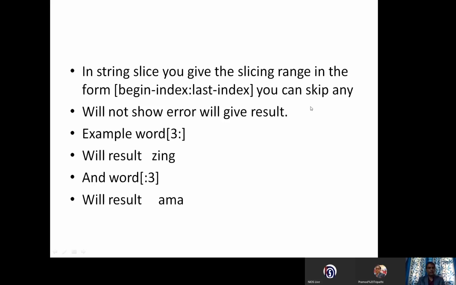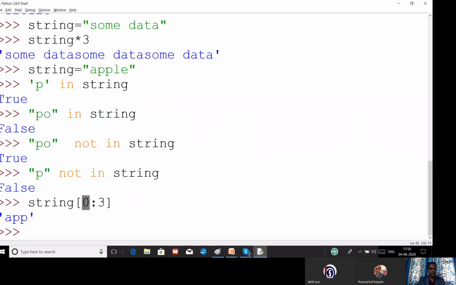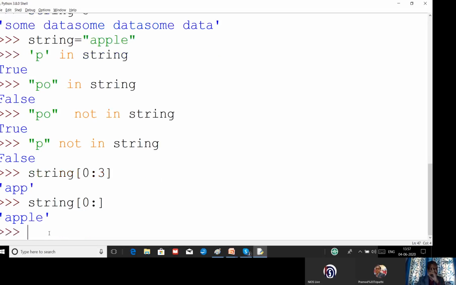One more thing I want to explain to you is that the lower limit and upper limit index numbers can be ignored. What do we mean by can be ignored? Let us see. I have given the starting point, but I have not assigned the end point. The moment you type it, you will get the entire string. So you can see I have not given the end point. It will take all the characters.